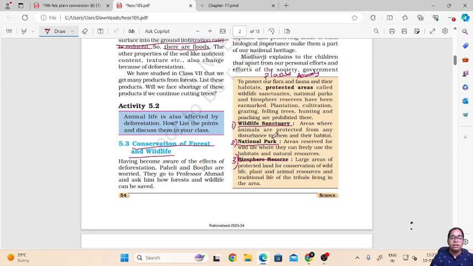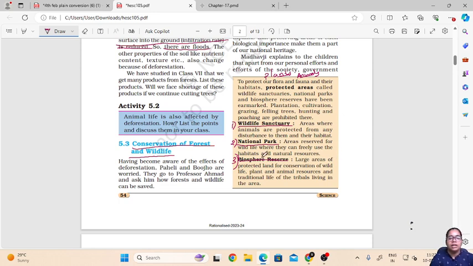Then national parks. National parks are areas reserved for wildlife where they can freely use the habitat and natural resources. Here also the national parks are marked inside the forest only, and the habitat and the animals are protected in the natural habitat.